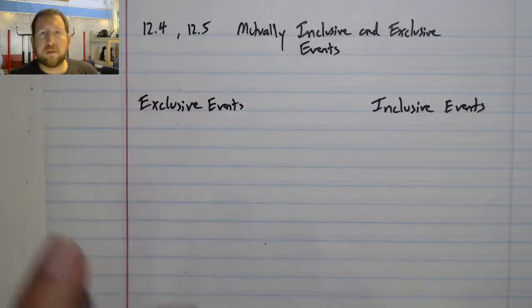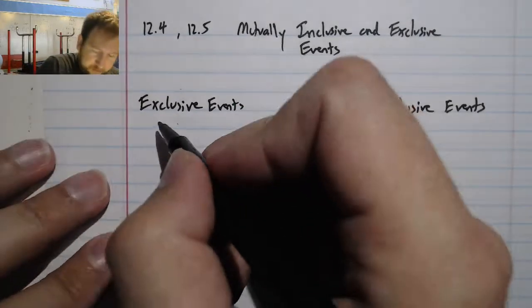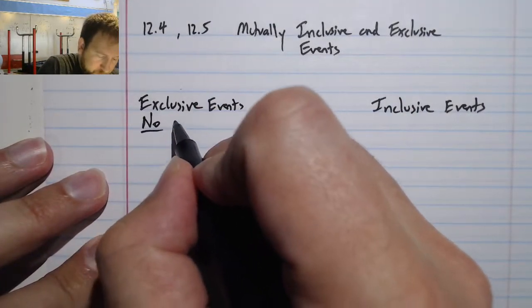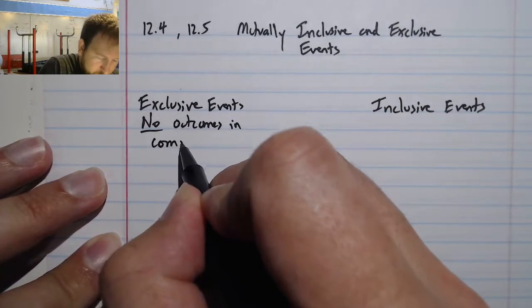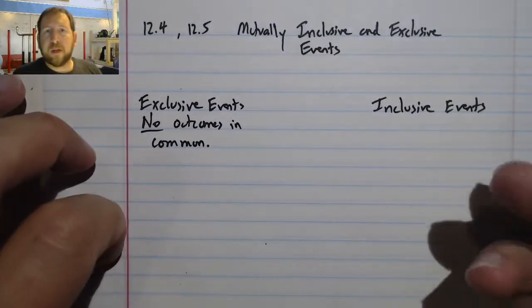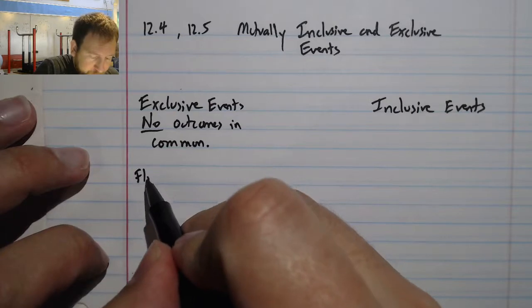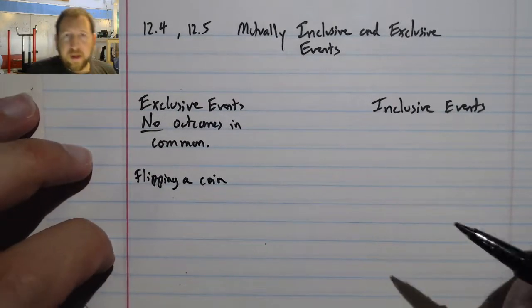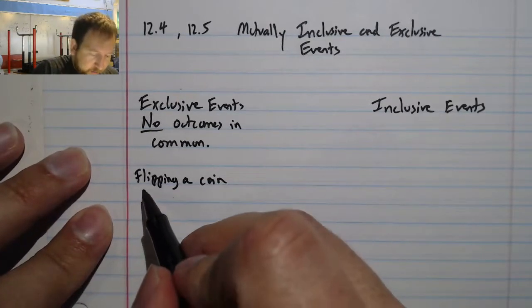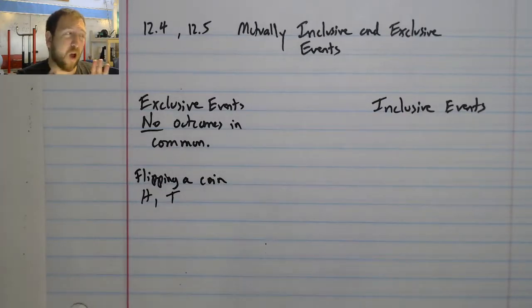All right, exclusive events are events that have no outcomes in common. For example, if I'm looking back at my flipping a coin example from before, my options are heads and tails, and they never overlap.